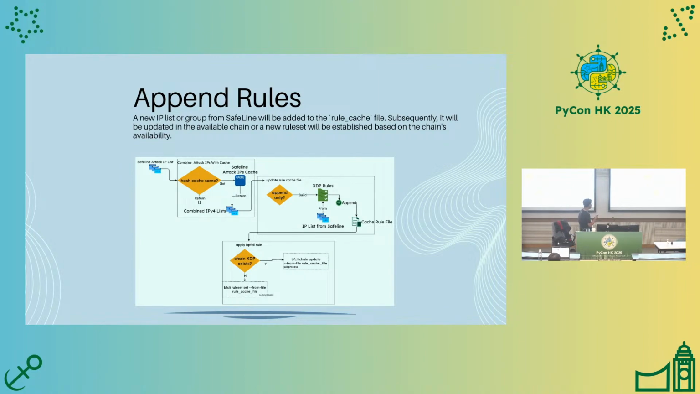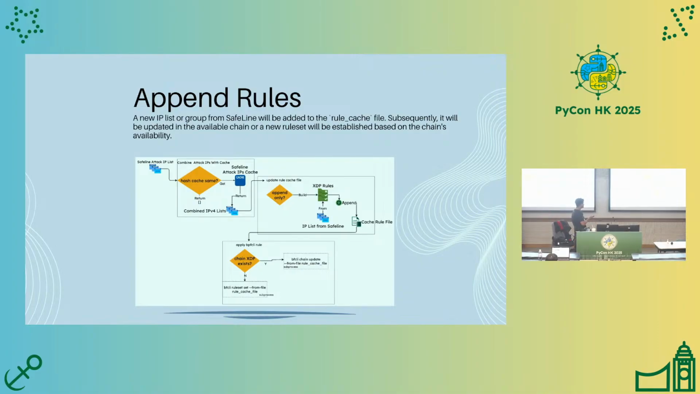All attack IPs will be collected and used for the combined attack IP address with the hash coroutine. Then I will compare the hash of the attacking IP addresses. If the hash is the same, it will return nothing. If the hash is not the same, I need to collect the SafeLine attack IP addresses from the hash and combine them with this. Then I will get the combined IPv4 list, and then decide to update the rule hash file.